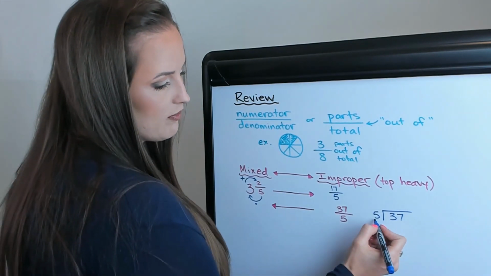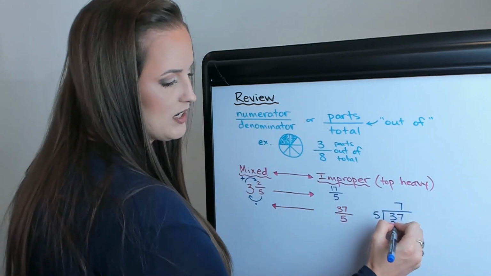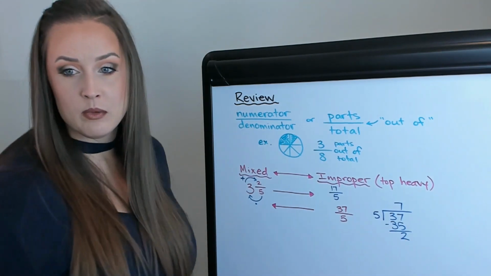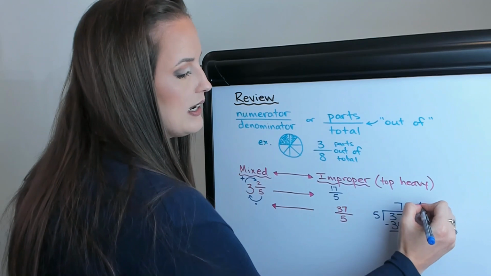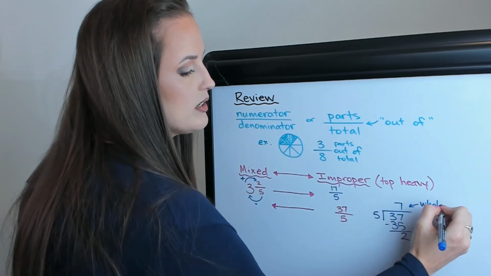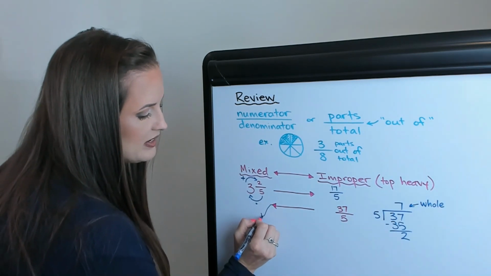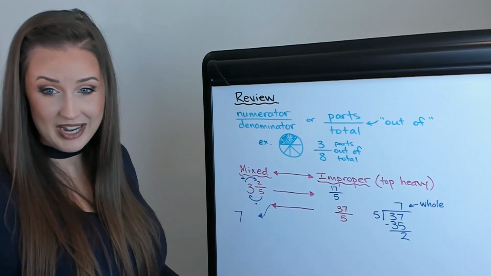So we would say, okay, 5 goes into 37 7 times, and 5 times 7 is 35, and then we would subtract. And then we're basically done with our division. So this number right here is how many whole times it goes into 37. We're going to put it right here. So it would be 7 whole times.